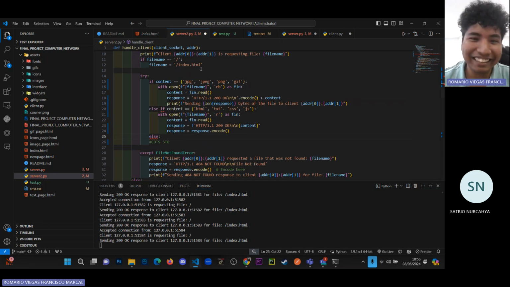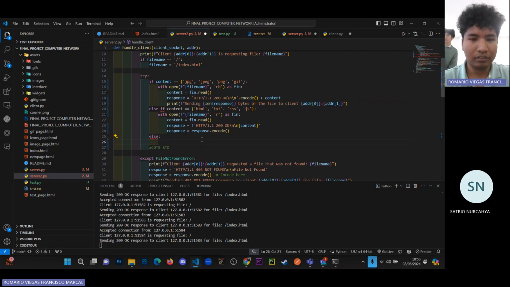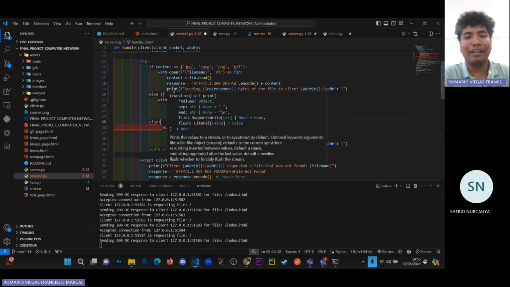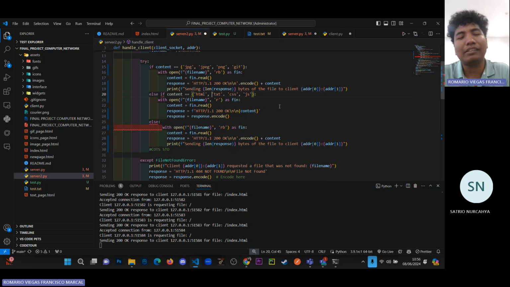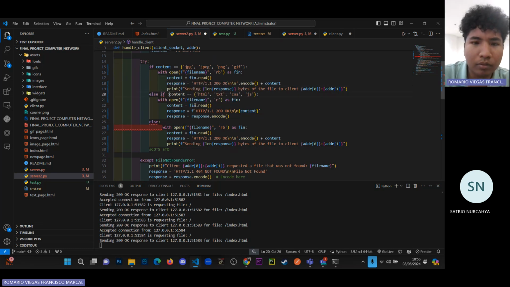Pokoknya gini deh. Pokoknya gini, tapi nggak tahu ini error. Bang, kalau gini, ini udah nggak sama nih tadi. Else if gimana sudah, Bang? Apa? Else if ini kok error ya? Oh iya, belum ya. Oh, pantasan error.